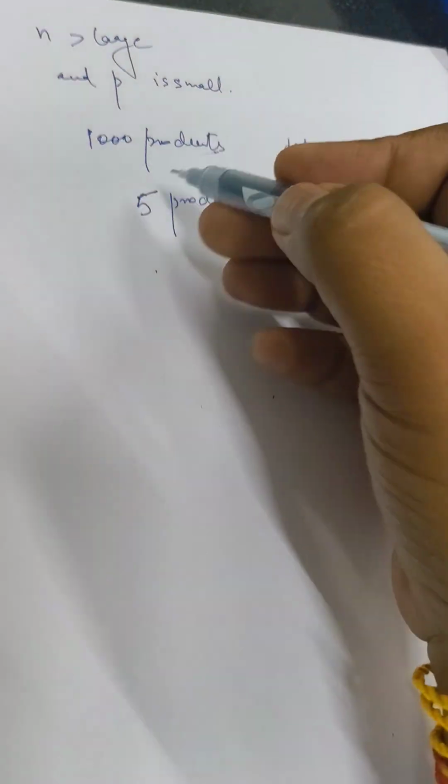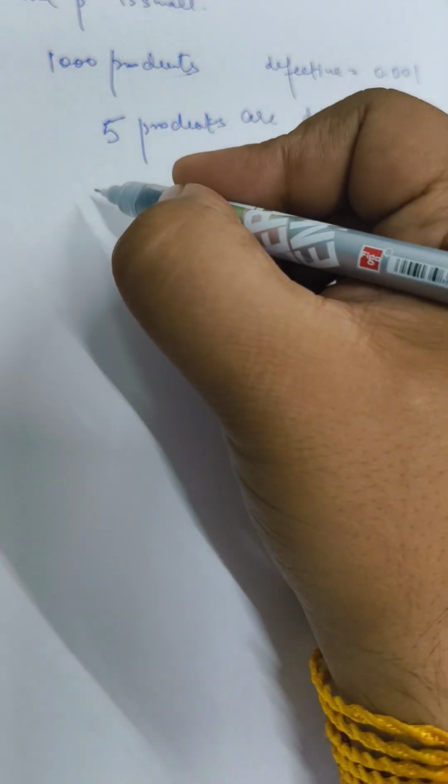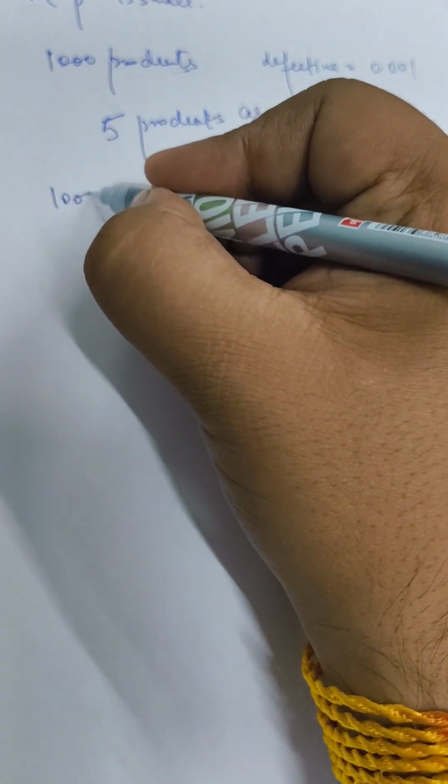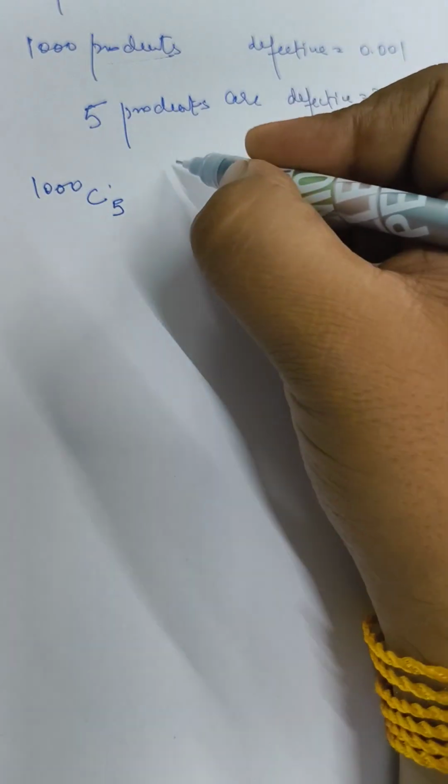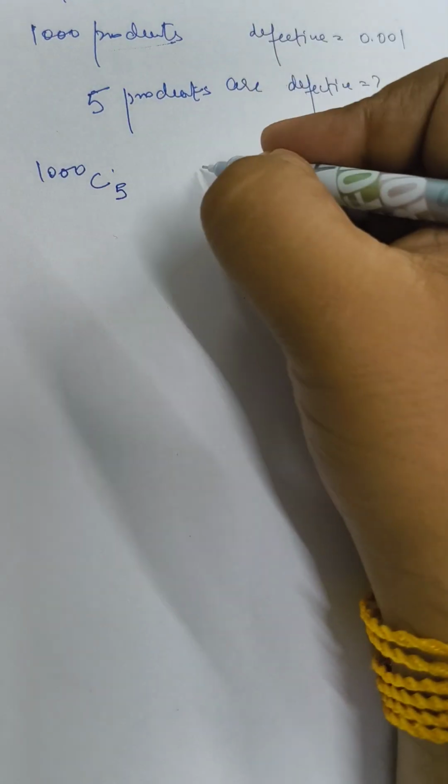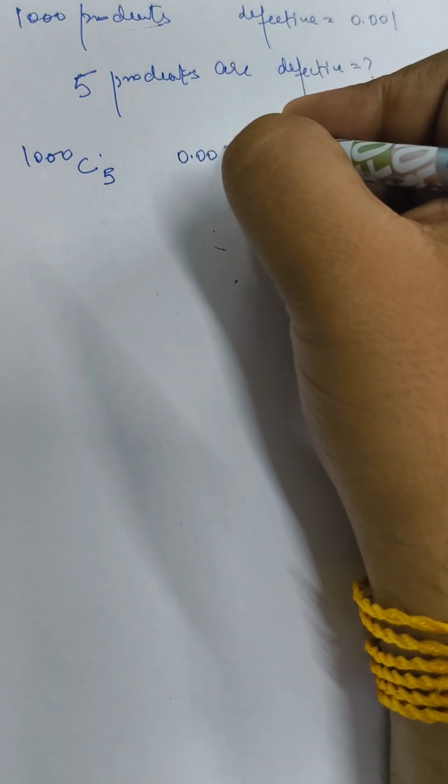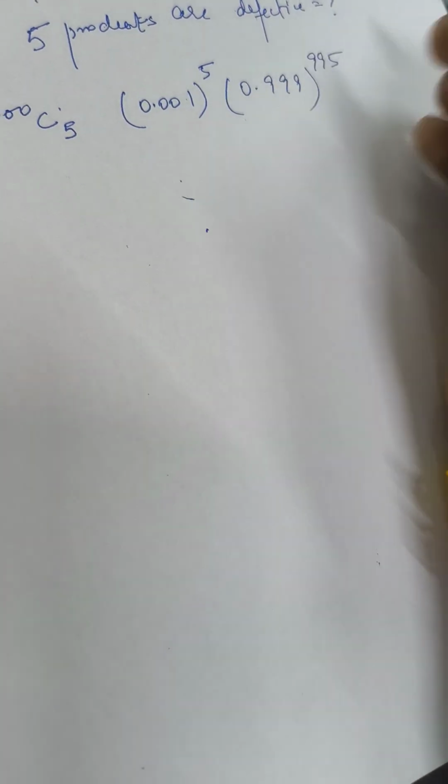Now if I apply the binomial to this, it becomes 1000C5, the probability of defective is 0.001 raised to the power 5, and 0.999 raised to the power 995. So this is again very impossible to calculate, all these calculations become tough.